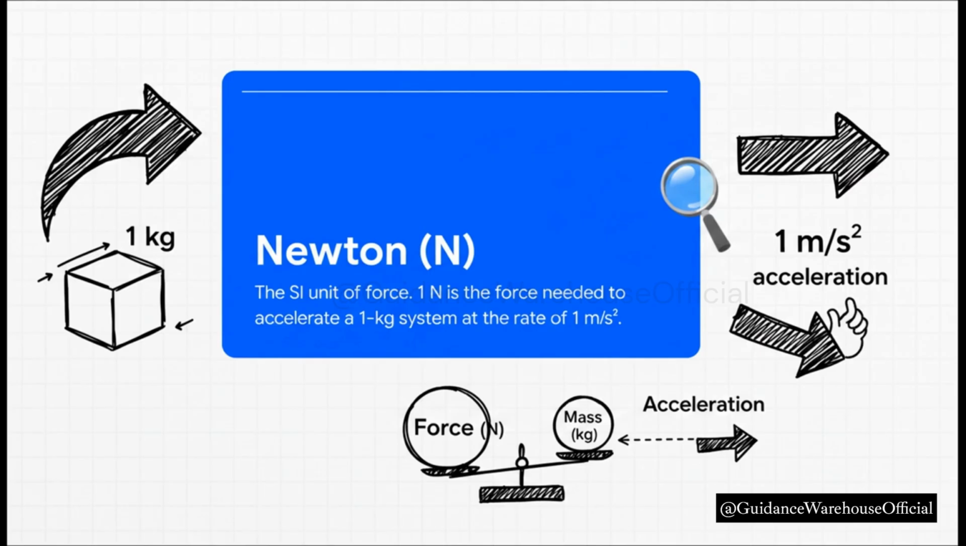Oh, and by the way, I've been saying newtons a lot. What even is a newton? Well, it's the official unit of force. And here's the cool part. Its definition comes directly from the F equals ma equation. See? 1 newton is just the perfect amount of force you need to take a 1 kilogram mass and accelerate it at 1 meter per second squared. The units are literally built to work together perfectly.